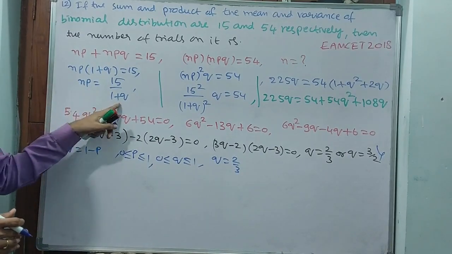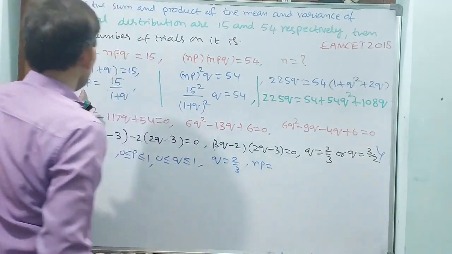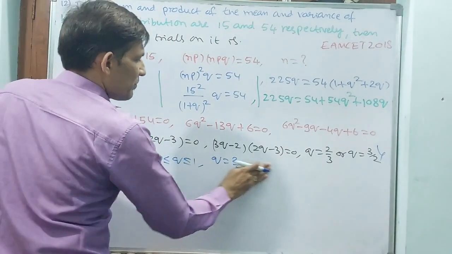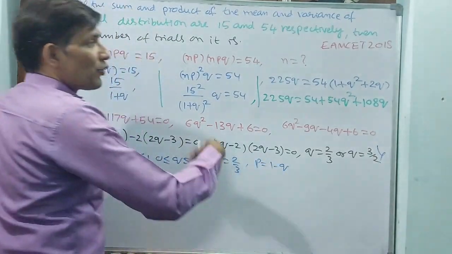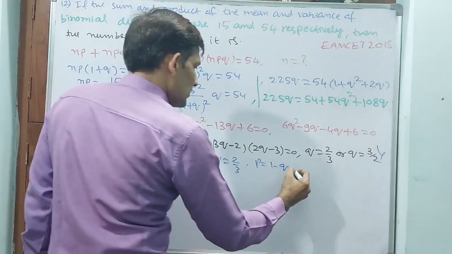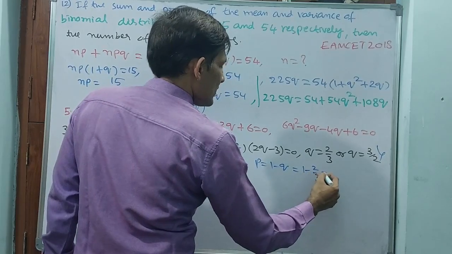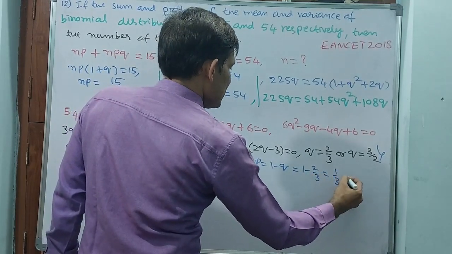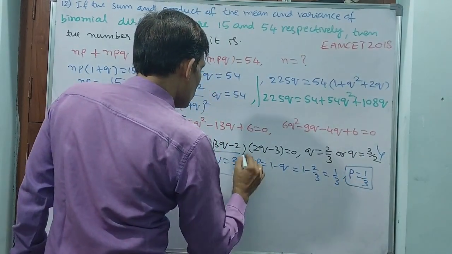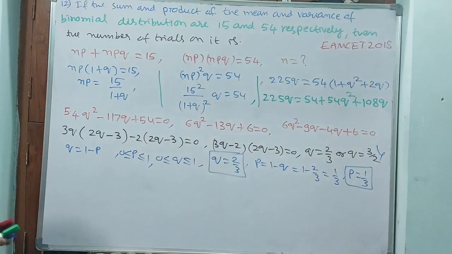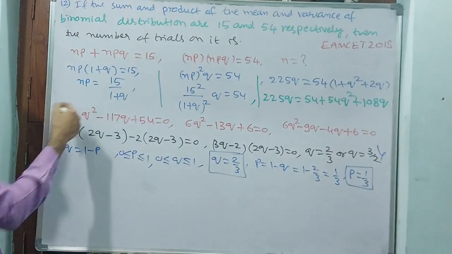Find P, since from Q you can find P. P is equal to 1 minus Q. That means 1 minus 2 by 3 is equal to 1 by 3. That means P is equal to 1 by 3, Q is equal to 2 by 3. Both are boxed, because these two are required. Now you have got Q and P both. Can you find N? Definitely you can find N.